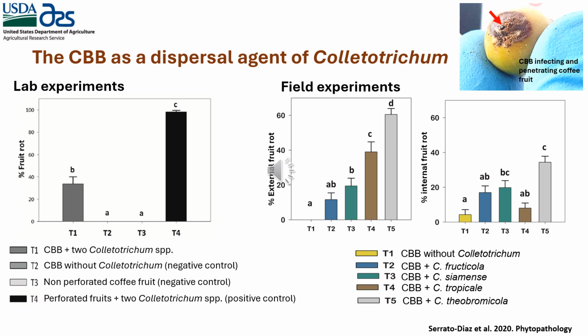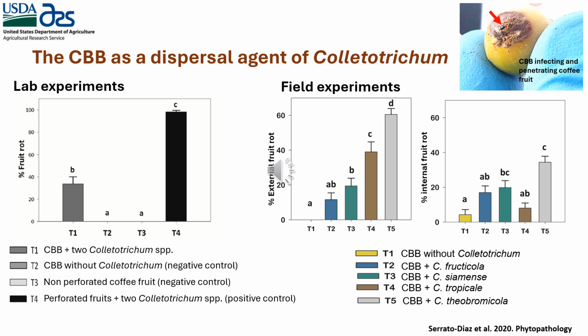As is shown in the figure on the left, in the x-axis are the treatments, and in the y-axis is the percent of fruit rot. Treatment 4, our positive control, perforated fruits plus Colletotrichum. This we already know that they cause the disease. And for this reason, you see the big bar and almost 100% of fruit rot. But if you see treatment 1, the coffee berry borer impregnated with Colletotrichum also caused the disease. That means that the coffee berry borer can disperse Colletotrichum in the laboratory.